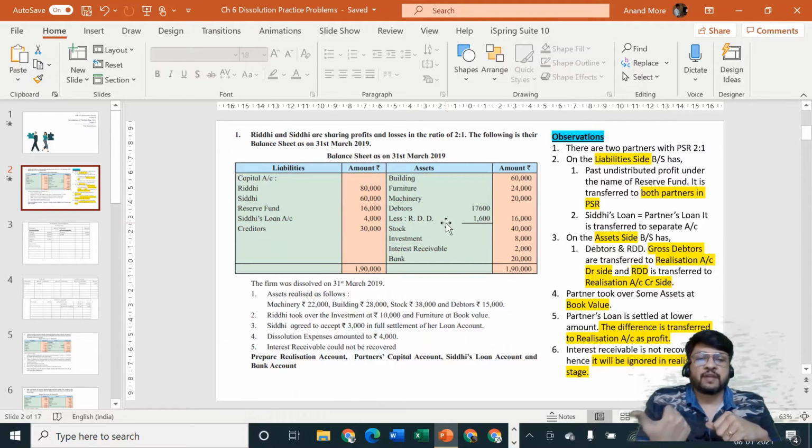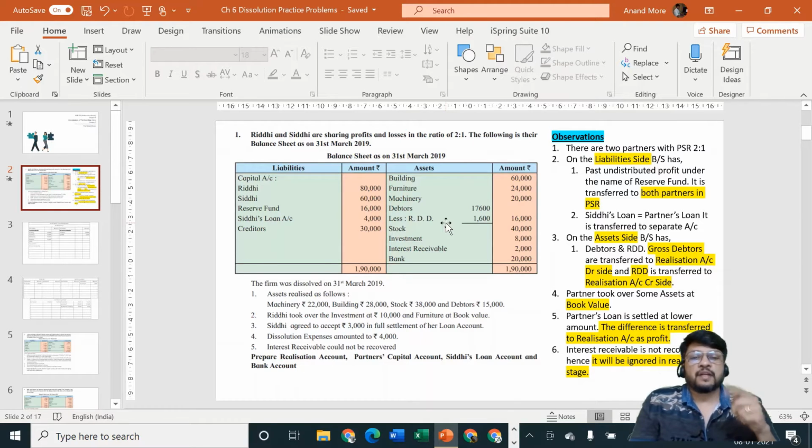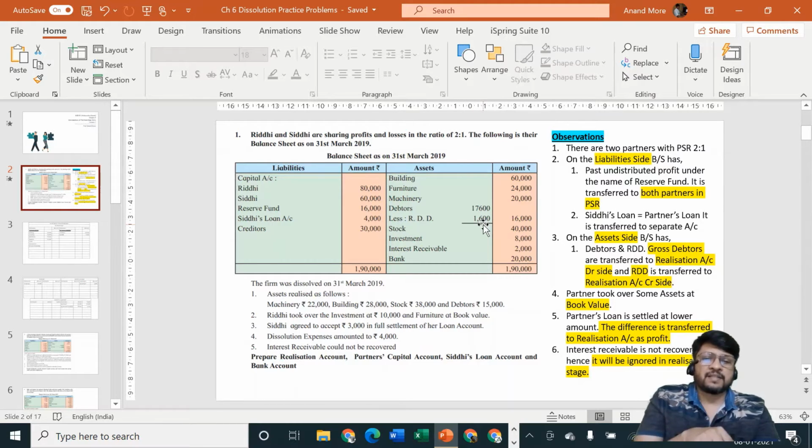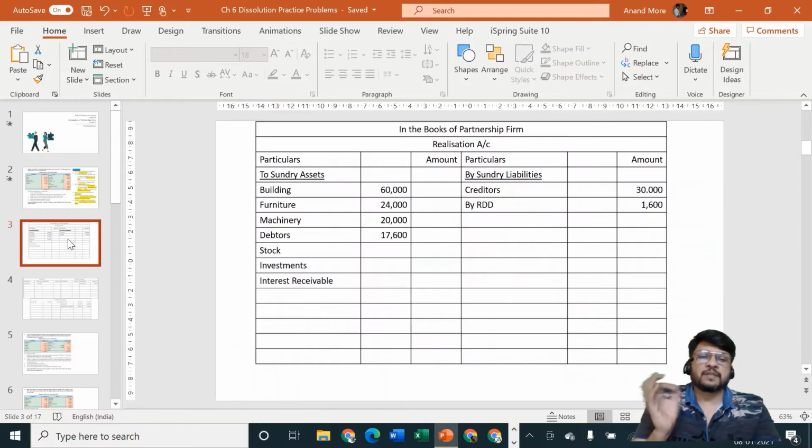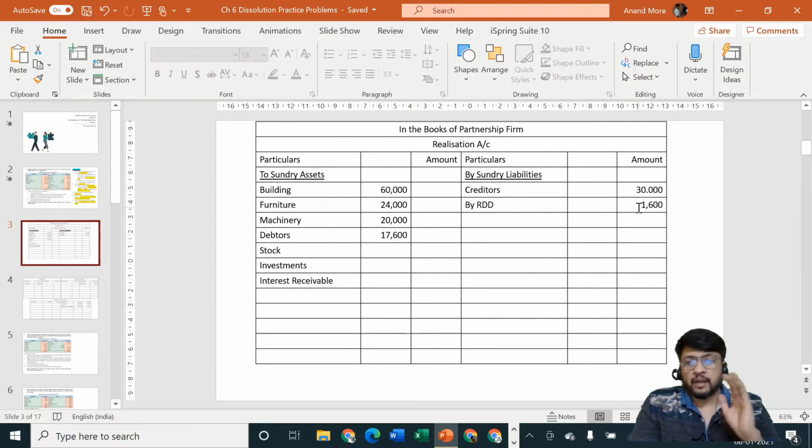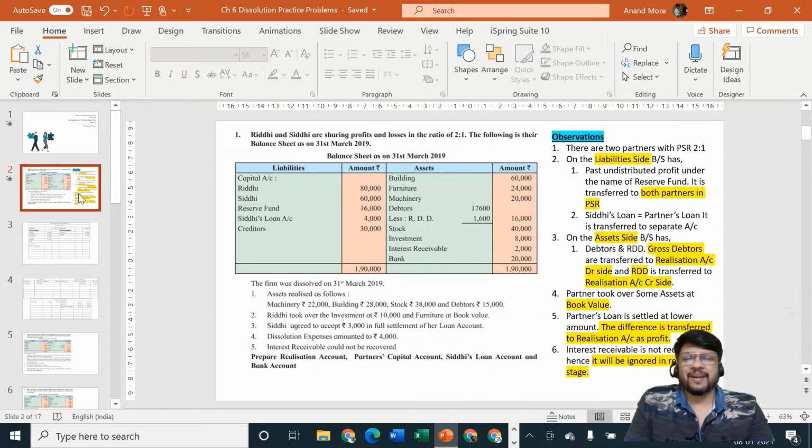It's an item of the right hand side, but it is coming on the left hand side. That's why, according to the mathematics rule, it is changing its sign, and that's why it is shown as a deduction. It is coming with a minus sign. So in reality, asset side minus sign means it is a liability side item. So it is following the rule of liabilities. Anything which is there on liability side should go to credit side. That's why RDD has gone to the credit side. I hope your doubt is clear. If you had the doubt, you should understand exactly how the doubt is solved. Okay, very nice. And if you did not have the doubt, then that's a good thing. I created the doubt and I solved the doubt for you. Okay, let me go ahead now.